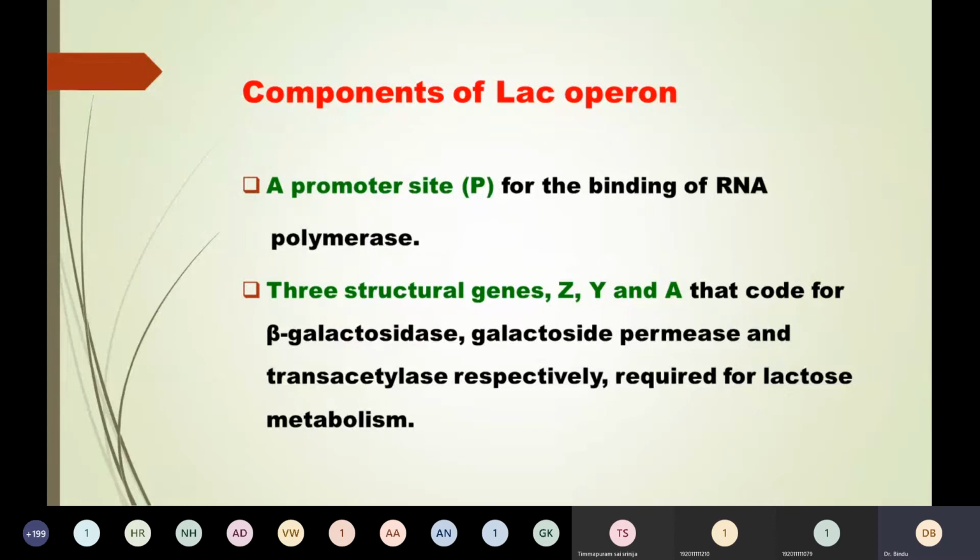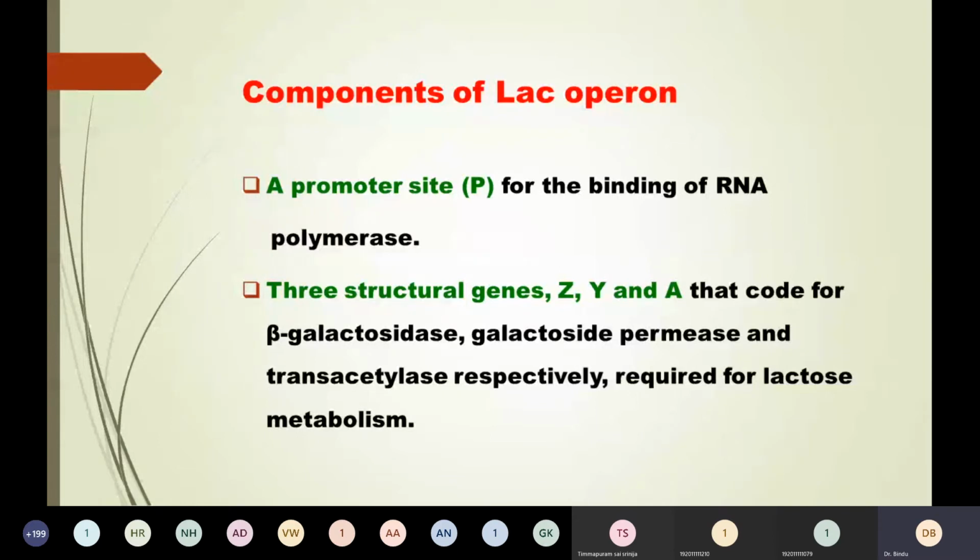Coming to the next one, the structural genes. There are three in number, Z, Y, A, and these three genes encode three enzymes. Beta-galactosidase enzyme actually hydrolyzes lactose to glucose and galactose. The second enzyme, galactoside permease, is responsible for transport of lactose into the cell. And the last enzyme, transacetylase, whose function is not known. So these structural genes, ZYA, give the three enzymes required for the metabolism of lactose.